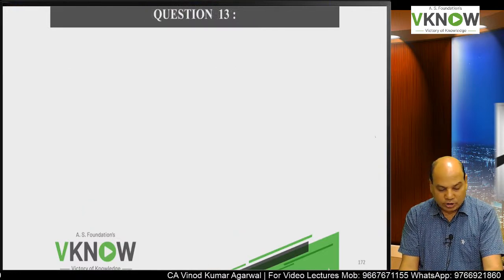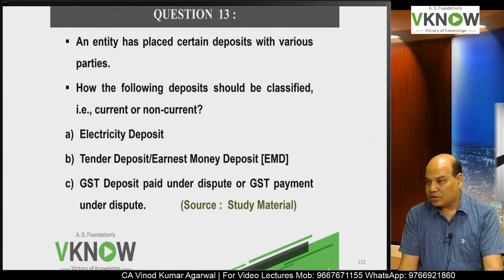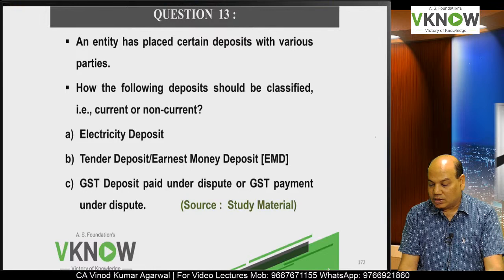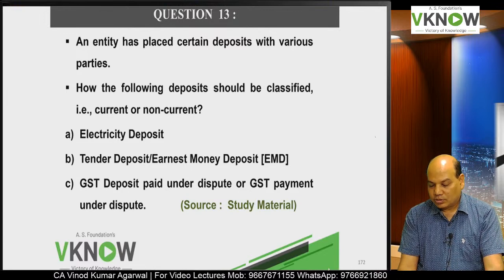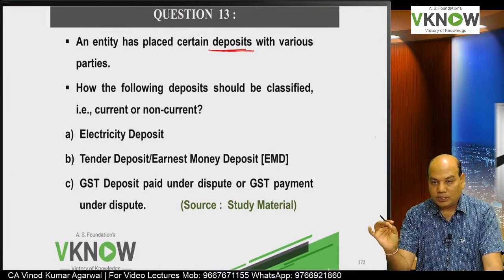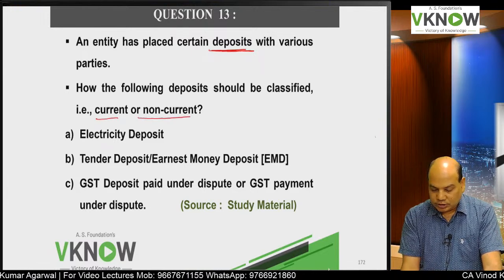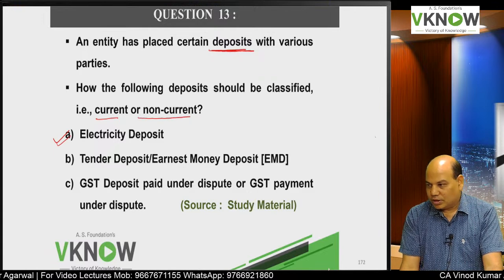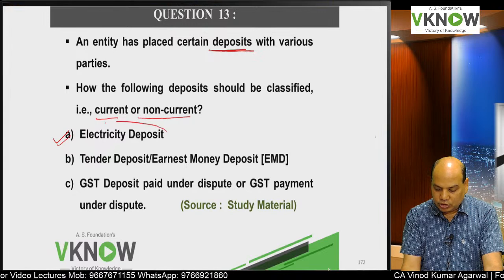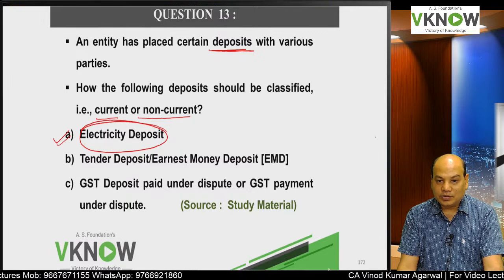So one question will come, a very good question from your ICAI material, where you have to answer whether this will be current or not. An entity has placed certain deposits with various parties. So you have deposited amount. How will the following deposits be classified, current or non-current? Interesting question. Electricity deposit. When you take an electricity connection, you have to give an electricity deposit.